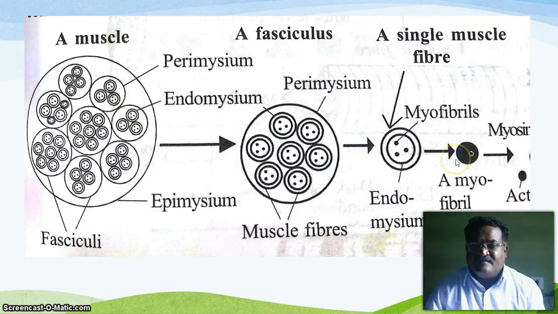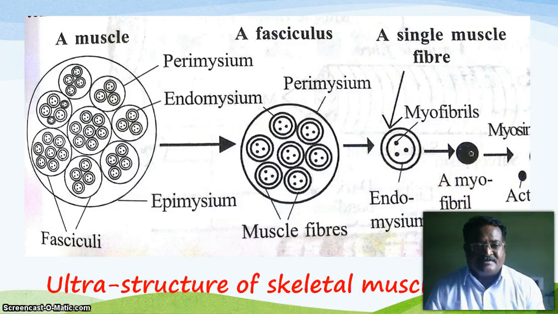The myosin and actin filaments form the sarcomere, and this sarcomere is utilized for the contraction of the muscles.